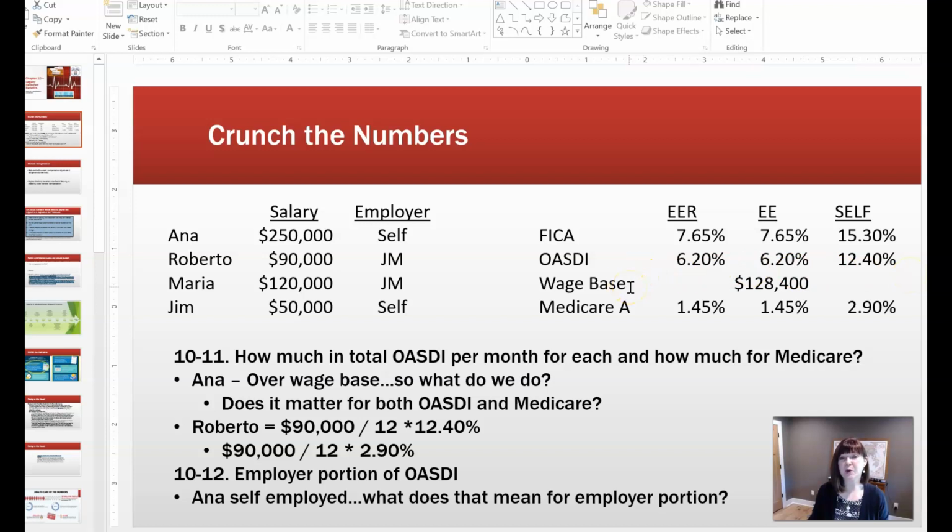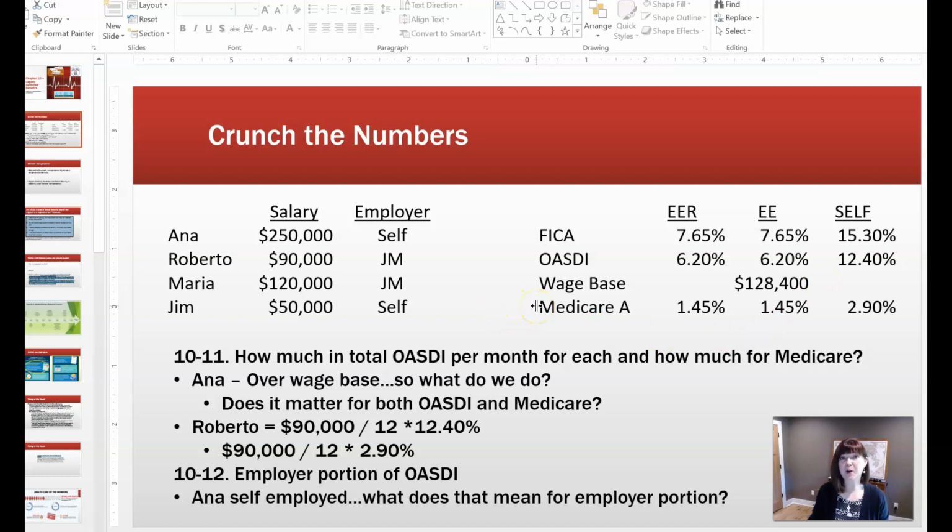And if you remember, we were talking about the wage base and how in 2020 the wage base is $137,700, but for our crunch the numbers and in the book for that year it's $128,400.